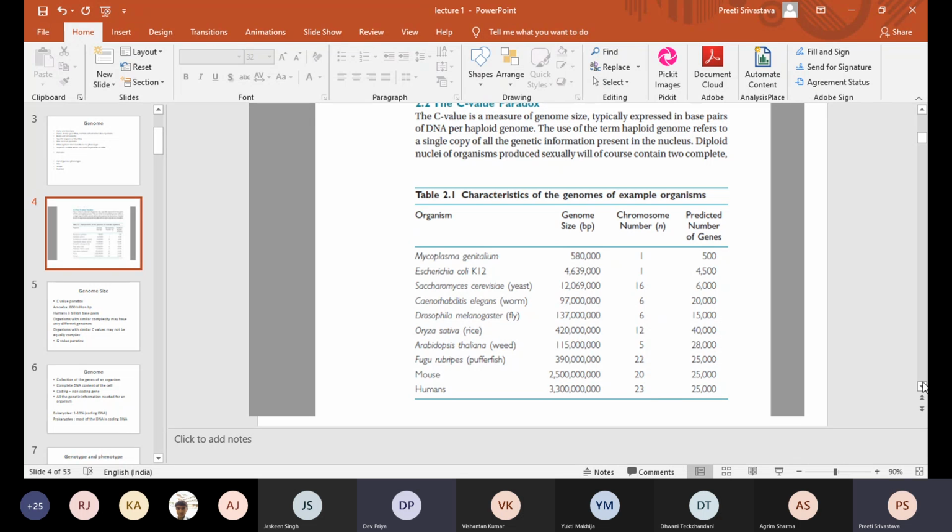Genes serving the same function will not help, because that means you have a large number of genes, but they are serving the same function. When we talk about complexity, the functions have to be different. Yes, ma'am. For example, let's say I have some sort of a transporter made up of proteins.